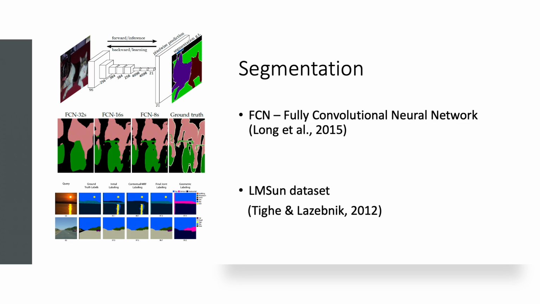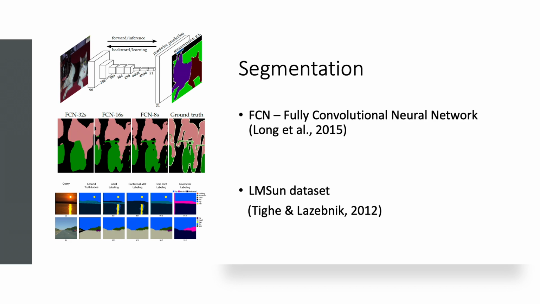First, we train a fully convolutional neural network (FCN) on the LM-SAN dataset. There are many labels in this dataset, but we don't need all of them for our purposes. 10 of the most significant ones are manually selected. Others are merged into the foreground object label. This model can effectively localize the sky in the image and distinguish the true sky from confusing regions such as sky reflections in the water.